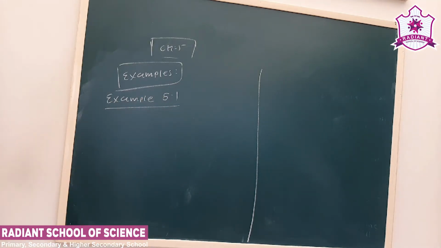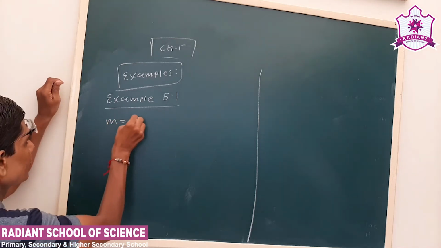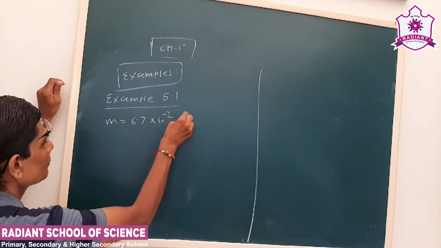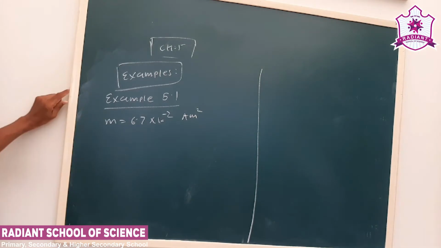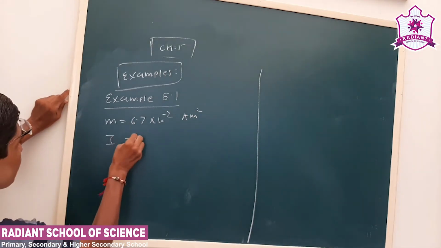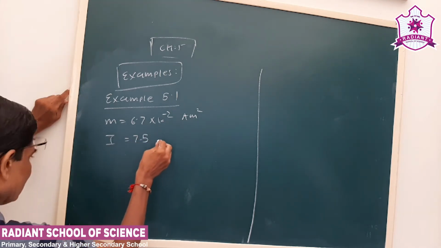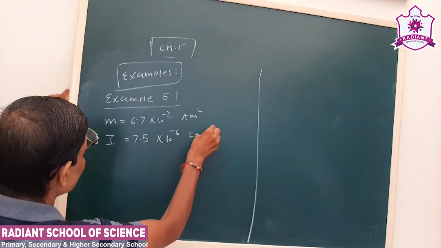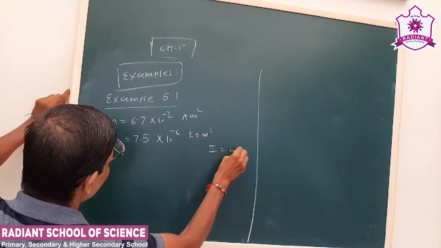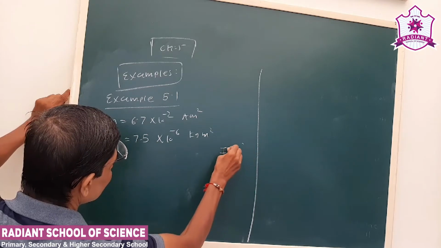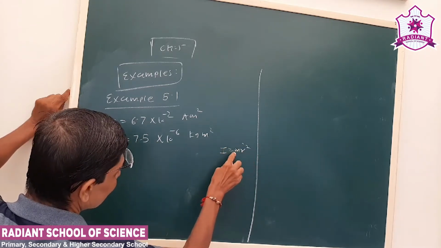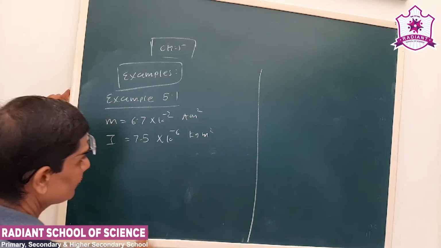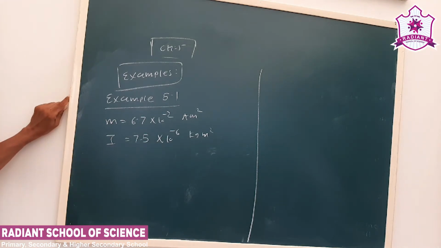Now see, the question says the magnetic needle has a magnetic moment of 6.7 × 10⁻² ampere meter square and moment of inertia, recall the moment of inertia we studied. What is the unit of this? Kg meter square. Why? See your formula, I is equal to mr². Mass is in kg, distance is in meter, so it will be kg meter square. Now, the oscillation.